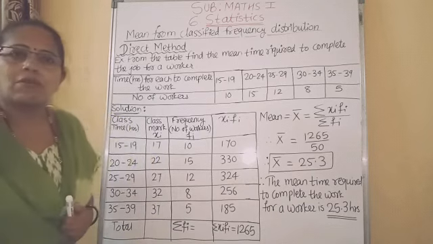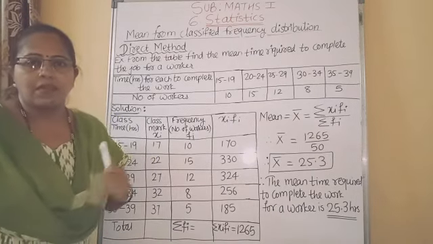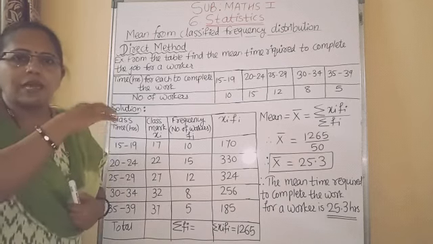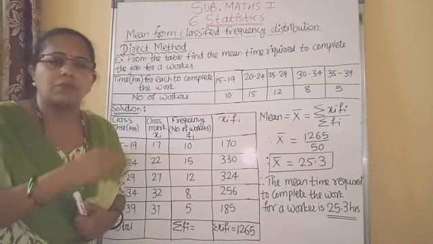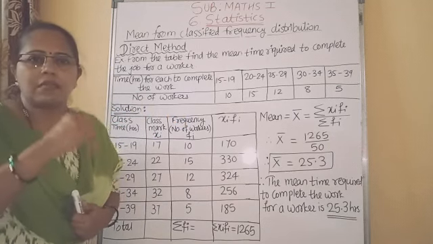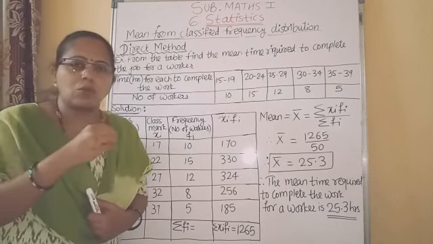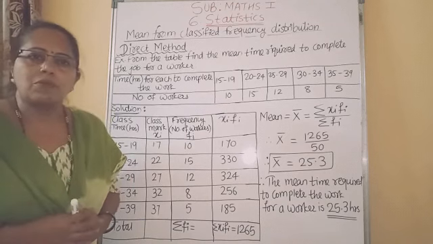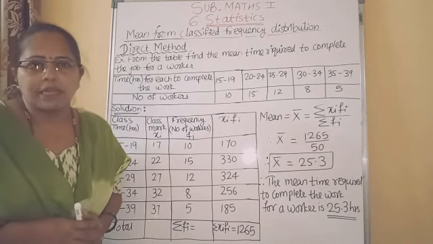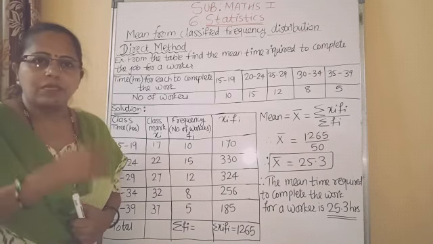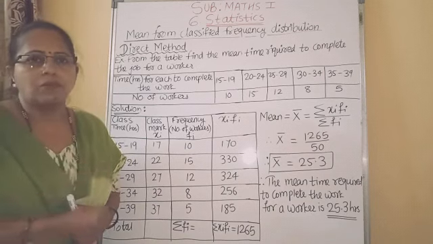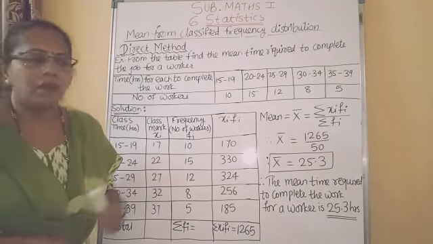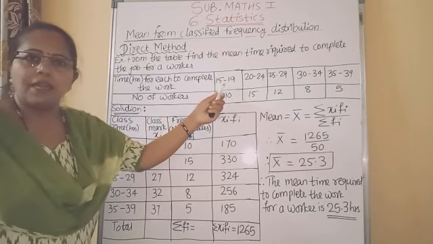Now, what is the meaning of mean? In statistics language, the average of the data is called the mean. That means the sum of all scores. As you already know, each number in this data is called a score. So the sum of all the scores divided by the number of scores is the average of that data, which is called the mean. This simple formula we can use for an ungrouped frequency distribution table. Now let us see one example for a grouped frequency distribution table.